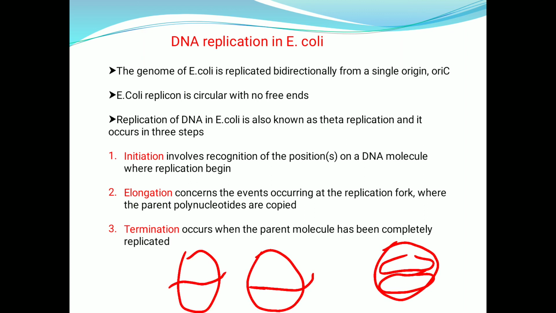So in the middle of replication, the structure of replication and genome looks like theta form. That's why it is called theta replication. The 3 steps of DNA replication are initiation, elongation and termination.